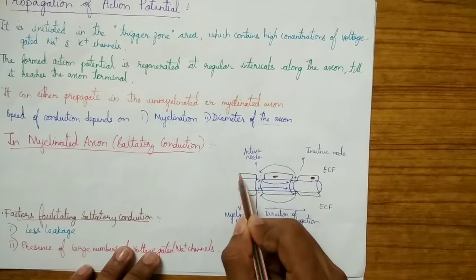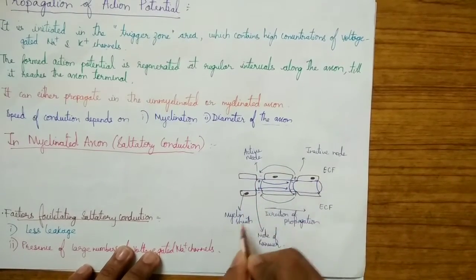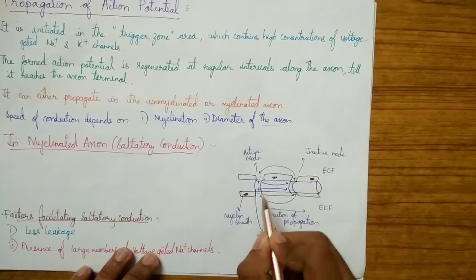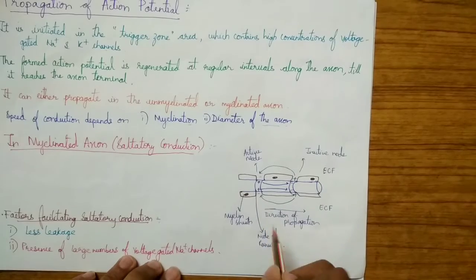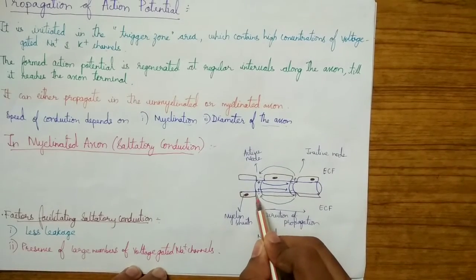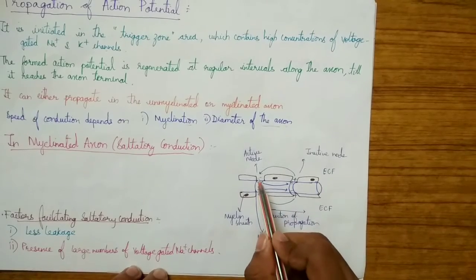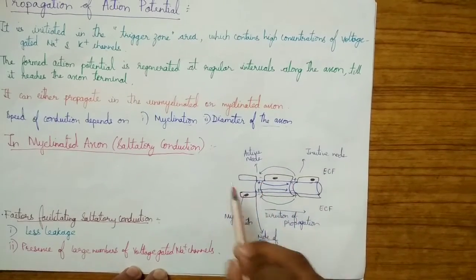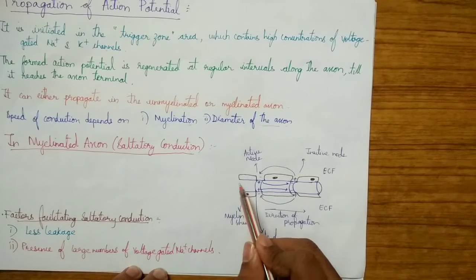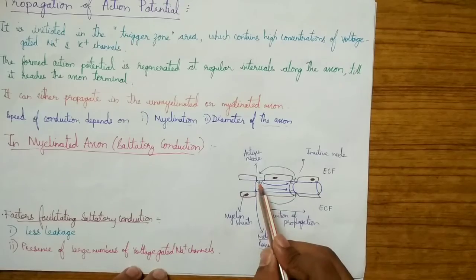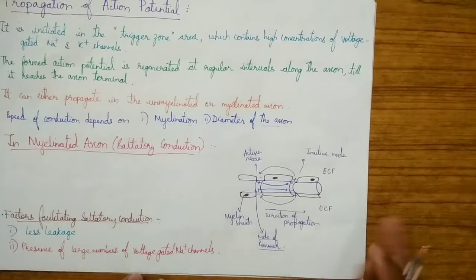Because of the myelin sheath, there are nodes of Ranvier, which contain more Na+ and K+ channels, due to which the action potentials are regenerated in these nodes. So after the initial stage, the action potential will jump from one node of Ranvier to another node of Ranvier.